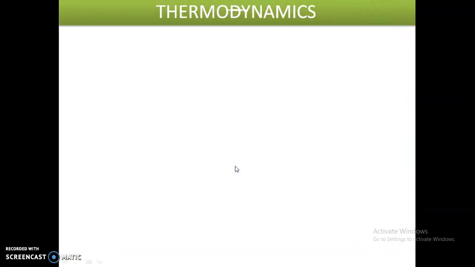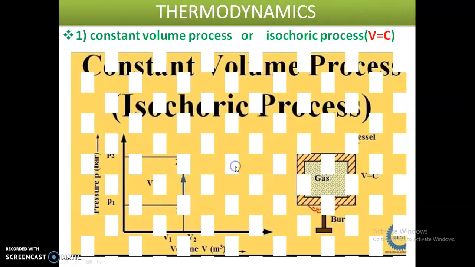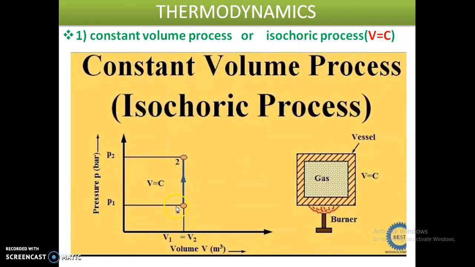This is the PV diagram of the constant volume process. Volume is constant, so V1 is equal to V2. What happens to the pressure? When we heat the gas with volume constant, the pressure of the gas will increase, and the temperature of the gas also increases.